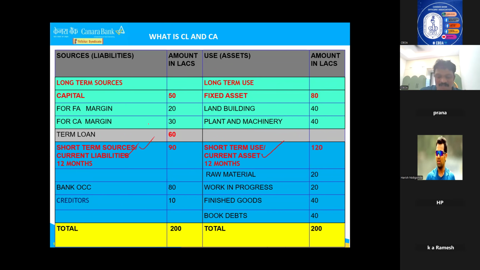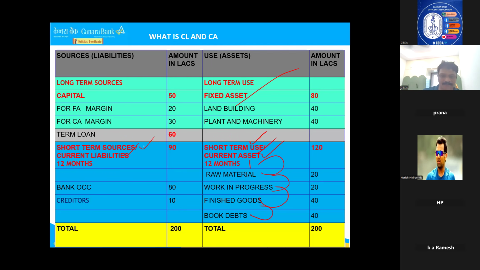In the language of the Companies Act, whatever assets you are creating on the asset side, if they are realized into cash, raw material into cash, work in progress into cash, finished goods into cash, book debts into cash, within 12 months, it is called a current asset. This is the technical meaning of current asset. The definition is whatever assets you are bringing into the business, if they convert to cash within 12 months, they are called current assets. Same name, short term use, both are same. Long term anyway, fixed, that's already clear.